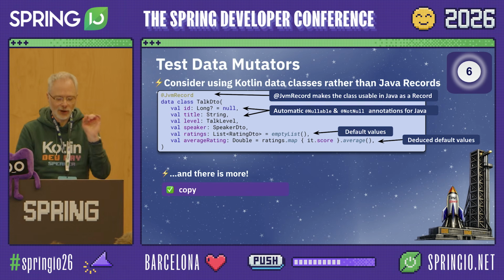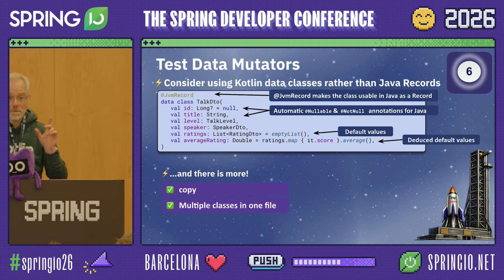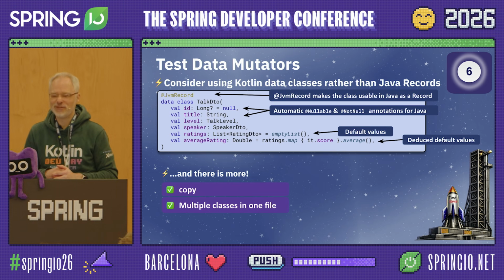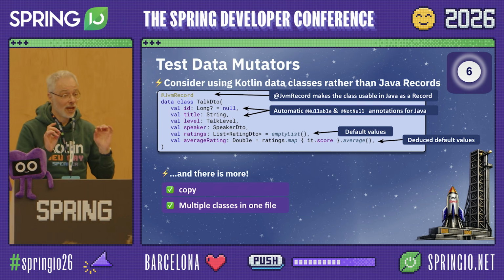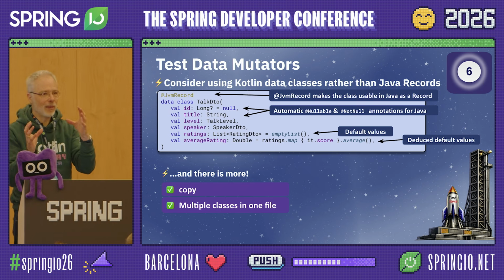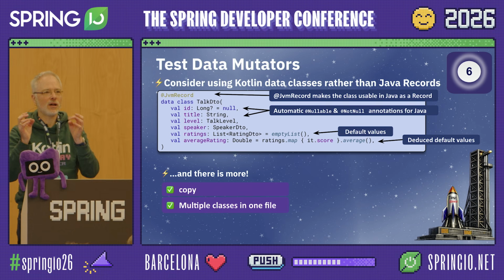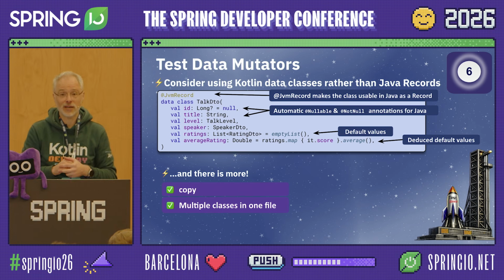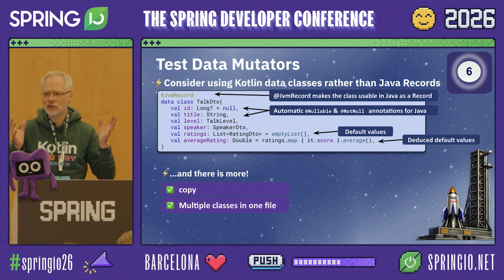But there is even another feature which really makes a big difference, which is that you can define multiple data classes in a single file, and they're all public, which gives you the possibility to actually aggregate a subdomain that is closely related in a single file. So when you just scan over it, you see, oh yeah, these are all the classes that are related to one another, instead of having a separate file per record, which makes it very hard to get an overview of what your domain looks like.